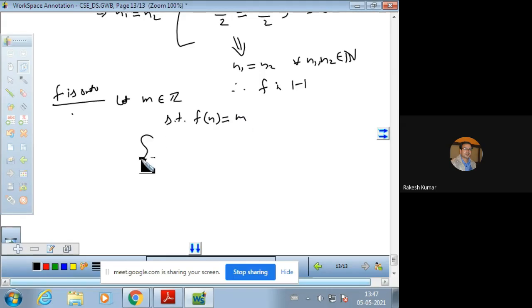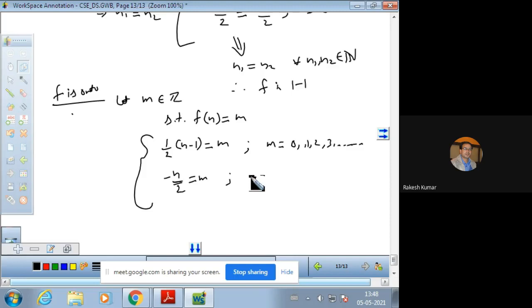This gives us two cases. f of n is equal to (n minus 1) by 2 is equal to m, when m is 0, 1, 2, 3, and so on. And this will be minus n by 2 is equal to m, when we will have m is equal to -1, -2, -3, and so on.